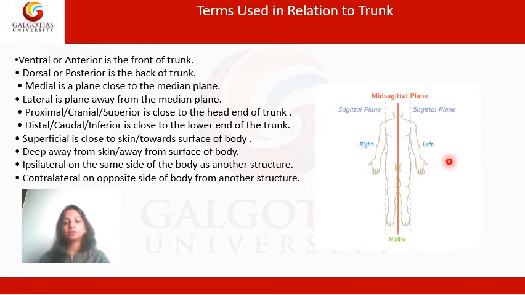Examples of superficial structures are the skin, the hair follicles, and the sweat glands. Examples of deep structures are the heart, the lungs, the kidneys, etc. When we are referring to structures on the same side of the body, it is called ipsilateral, and when we are referring to a structure on the other side or the opposite side of the body, it is called contralateral.